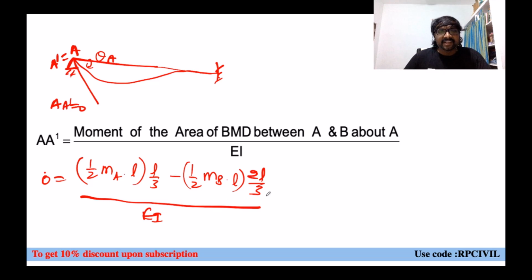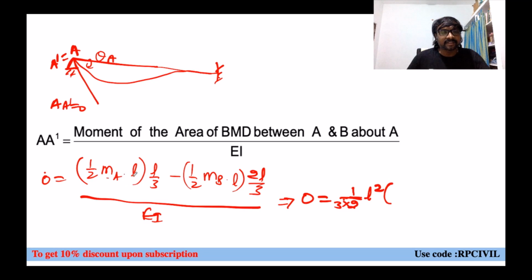Now, if you just simplify, what will you be getting? This EI, if you take it to the left hand side, 0 into EI will be 0. Half you can take common, and L square also you can take common. What are we getting now? 2 into 3, 6, right? That 3 also we can take common now. L square by 6.